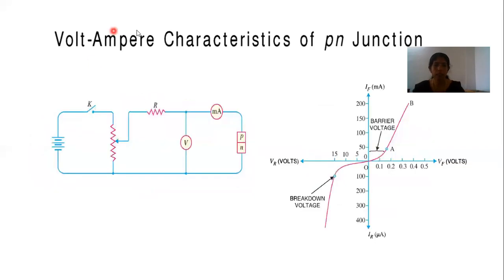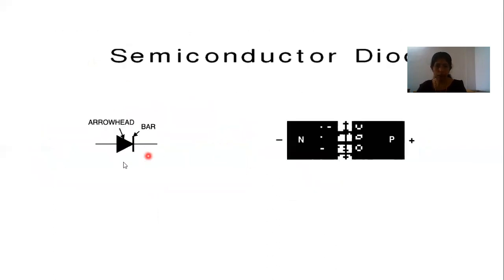Now we are going to study about the volt ampere characteristics of a PN junction. So PN junction is known as a semiconductor diode. Semiconductor diode, the symbol of diode is like this, and this terminal is known as anode, and a bar here which is known as cathode.